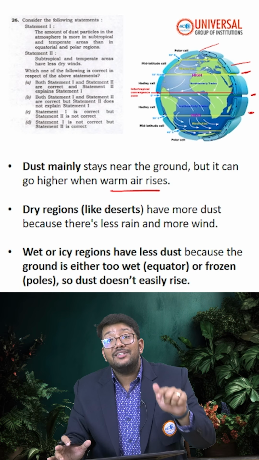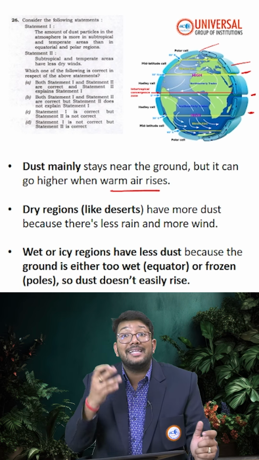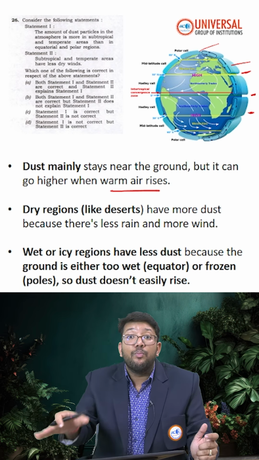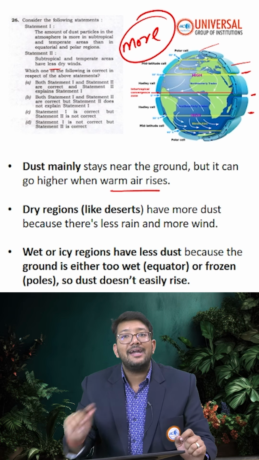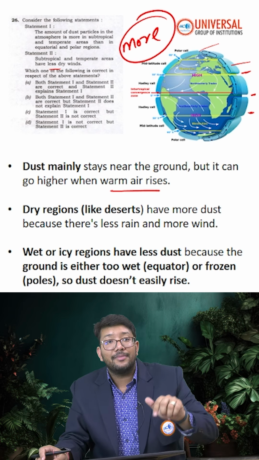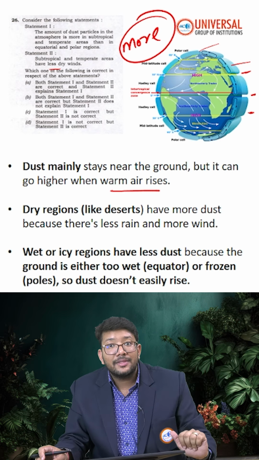So dry regions like deserts have more dust, obviously, because there is less rainfall and more wind. So the second option, that they have less dry wind, no. The subtropical and temperate areas are having more dry winds. Because of that dryness, the air is getting warm. Why the dryness? Because the rainfall is very less.